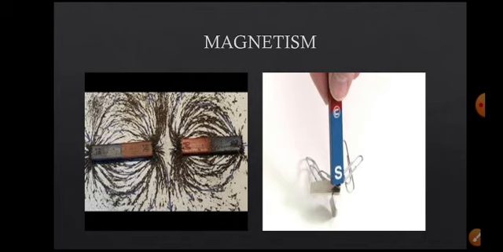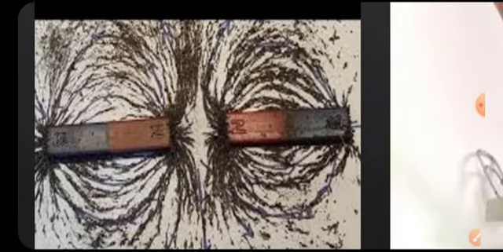Observe here, you put a bar magnet or any type of magnet in sand. You observe that small pieces of soft iron and rust are attracted by the magnet. You can see this in this picture, right?